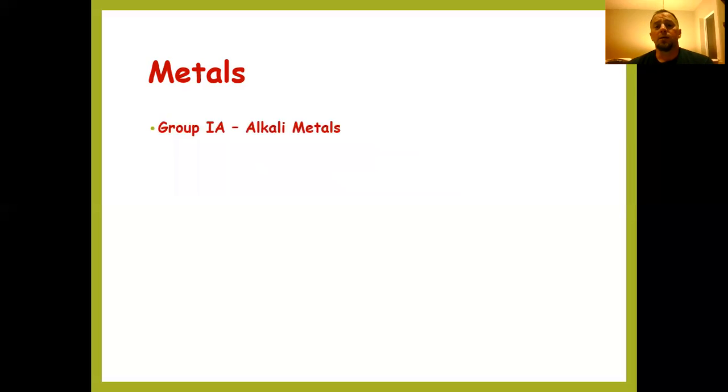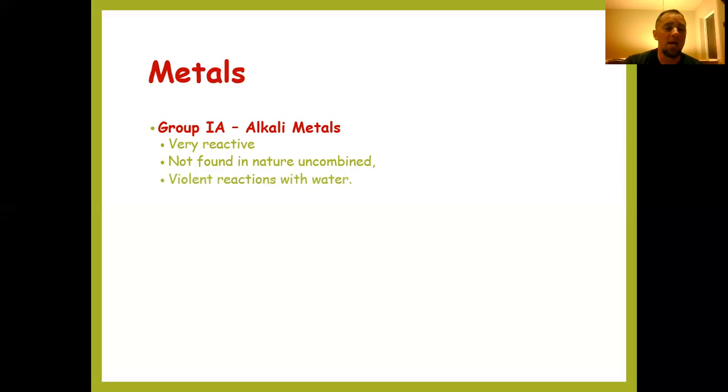Let's take a look at a couple of the groups of metals. So group 1A, the furthest group on the left of the periodic table, is known as the alkali metals. A couple of those metals on top, right underneath hydrogen there, like lithium, and those are very reactive metals. Lithium, sodium, very reactive, especially with water. So they oxidize very easily. They're not found in nature unless they've been reacted with another element. They're combined with something else. So not found in their pure form.